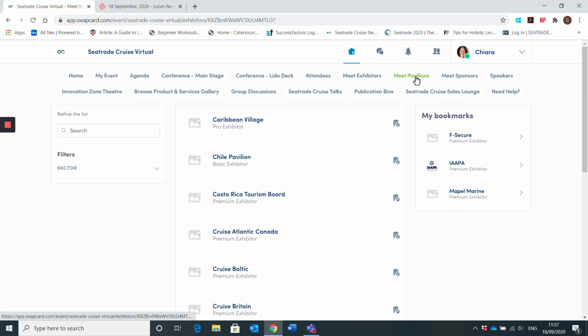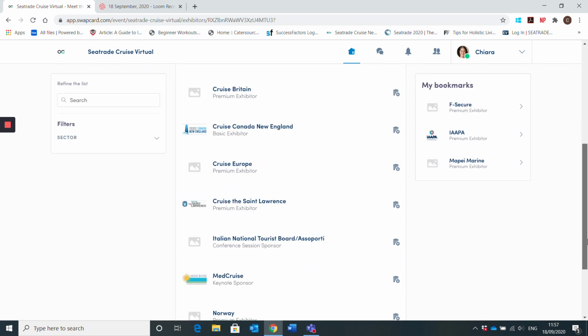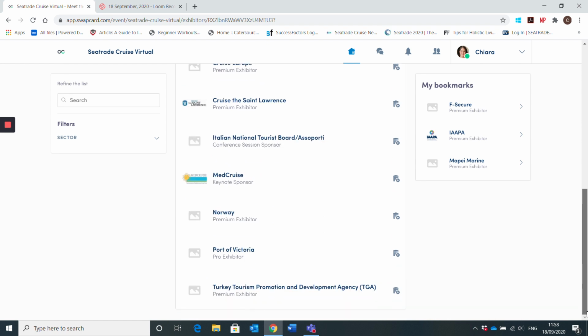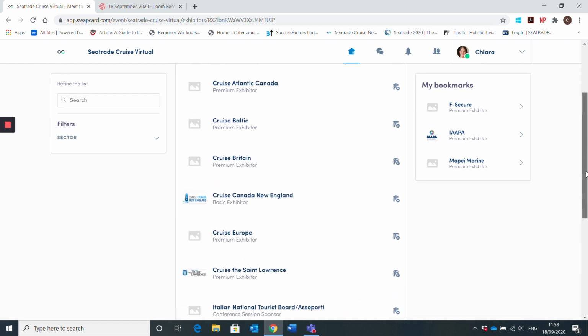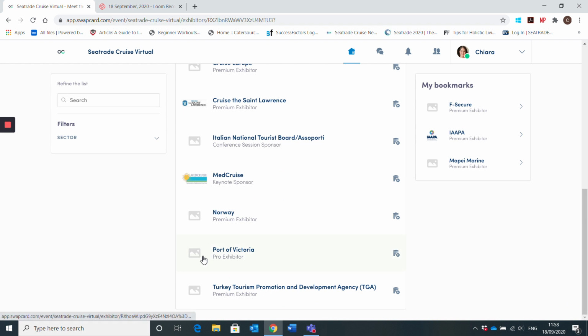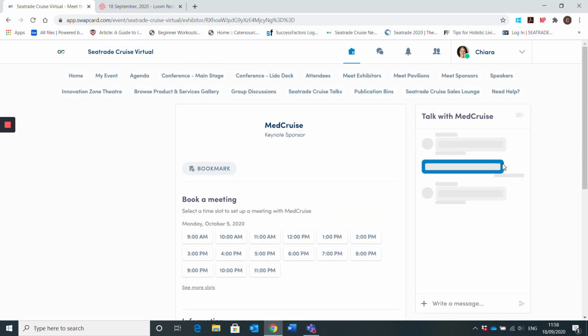So if you've been to any of our events, you'll know that we have these big national pavilions. Some of those pavilions will be exhibiting at the event, and so you can go through here and look at the different pavilions. So let's go into MedCruise.